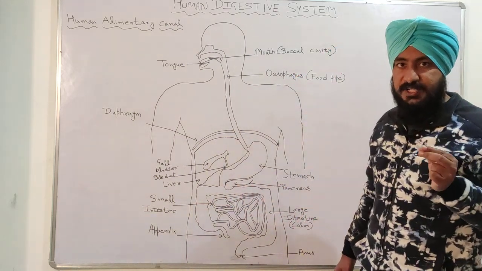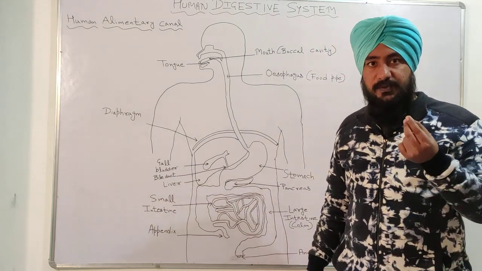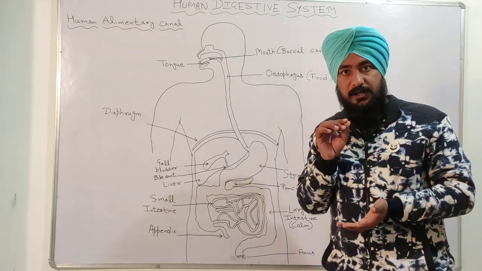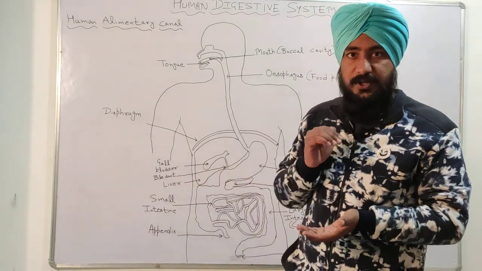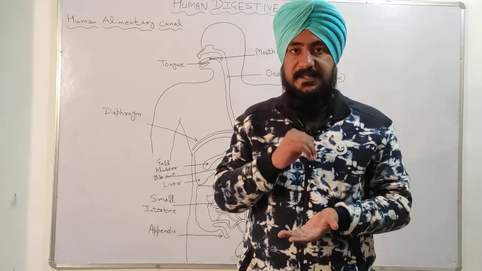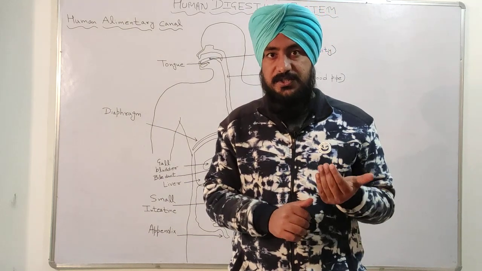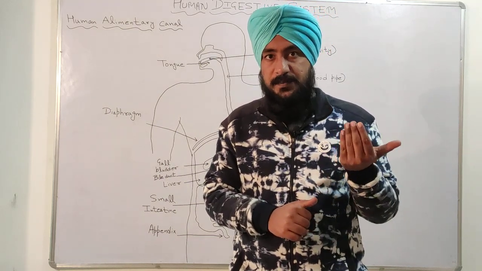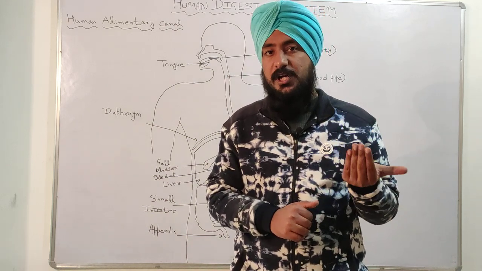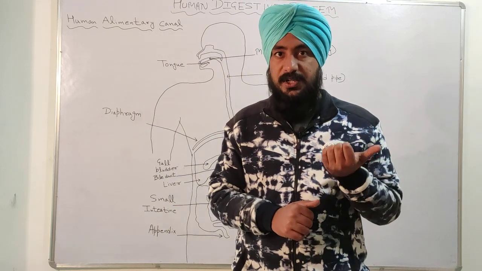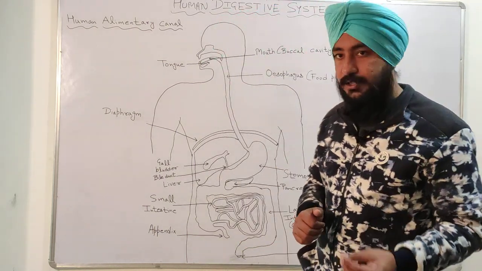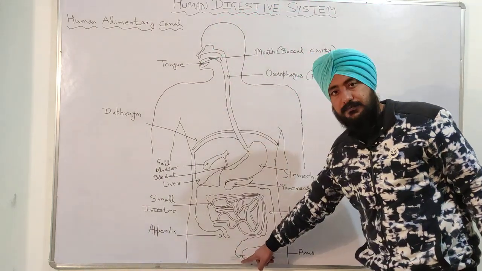So in the large intestine, the water which is still present in the food is absorbed. The main function of the large intestine is to absorb the extra water which is still present in the food, and undigested food is excreted from the anus.